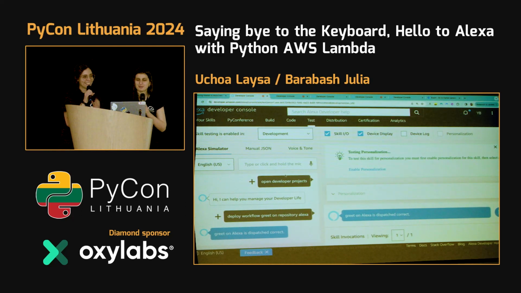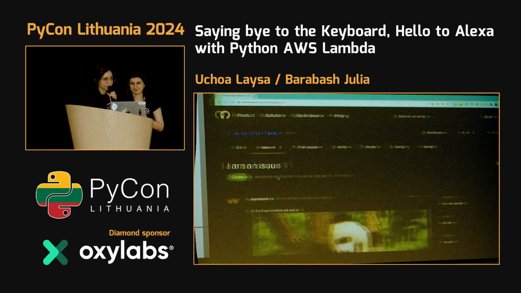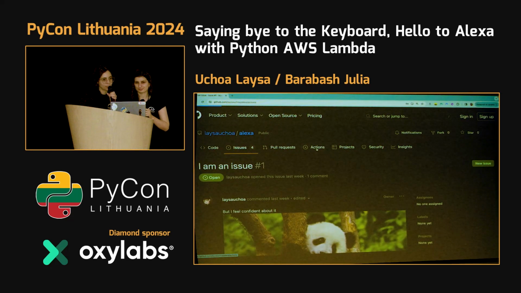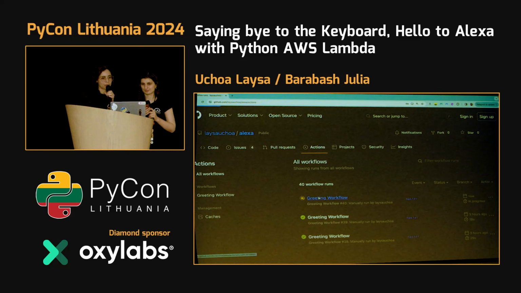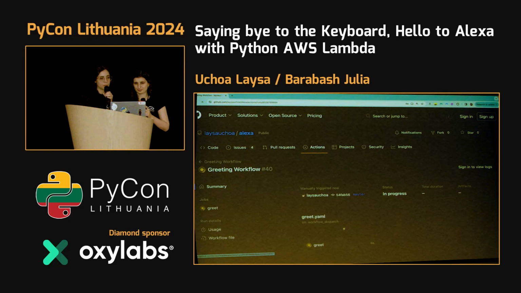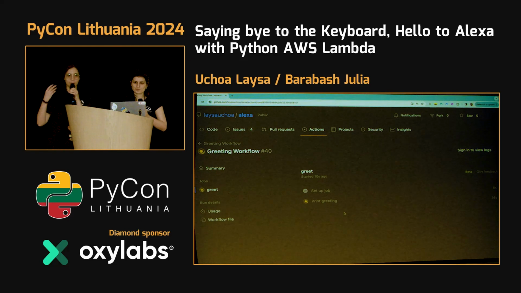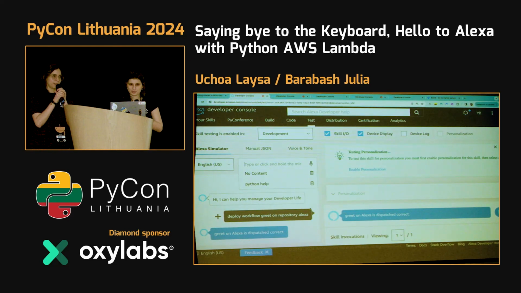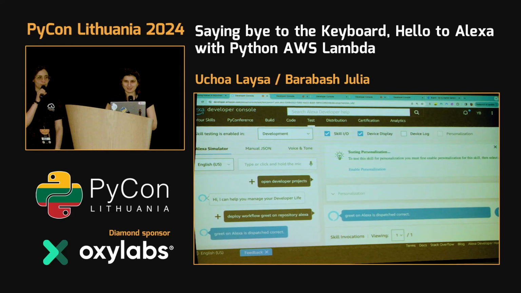Can we go there to show? Yep, actions. If we go to actions, you see that I put some timer here so we can see it running. So it was deployed just by me talking. If you just want to run tests in the morning and you know how to speak English correctly, you can definitely use something like this, like run my tests, and then the results will be there. Sometimes we are just waiting for pipelines to run, and that could be something you can do. If you can't talk, you can always write.